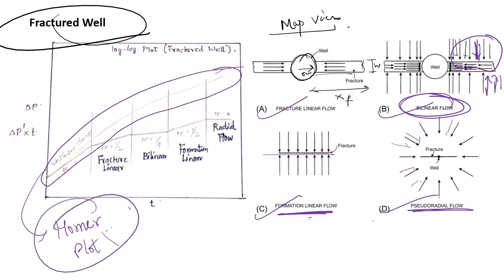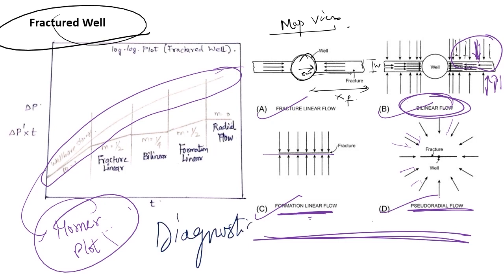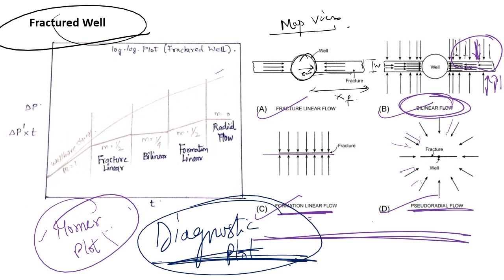To identify this kind of flow regime, I will have to go for diagnostic plots. I have to go for the study of the diagnostic plot, which I will be discussing in the coming up sessions. At that time I will discuss these things in detail. The diagnostic plot will be dp by dt into delta t versus time on log scale. So these are log plots, log of this and log of time.